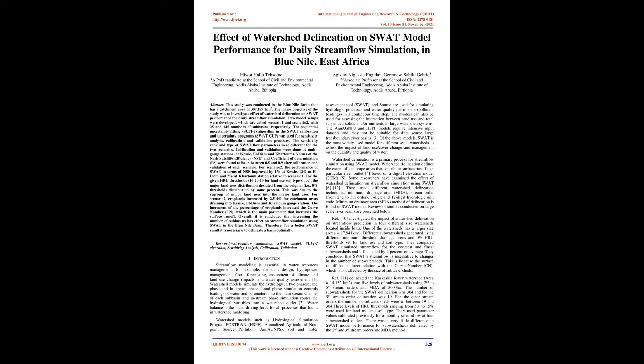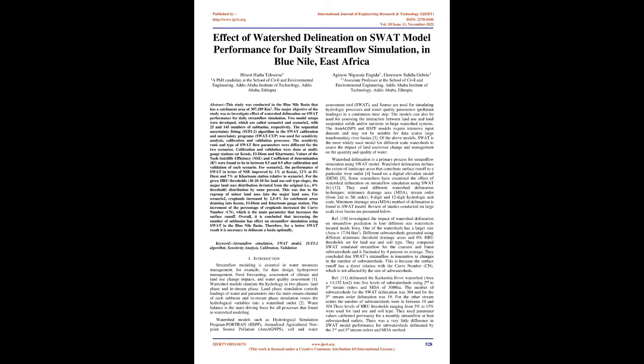numbers of sub-basins, respectively. The sequential uncertainty fitting, SUFI2, algorithm in the SWAT calibration and uncertainty program, SWAT-CUP, was used for sensitivity analysis, calibration, and validation processes. The sensitivity rank and type of SWAT flow parameters were different for the two scenarios. Calibration and validation were done at multi-gauge stations, at Kessie, El-Diem, and Khartoum. Values of the Nash Sutcliffe Efficiency, NSE, and coefficient of determination, R2, were found to be between 0.5 and 0.9 after calibration and validation of each scenario.